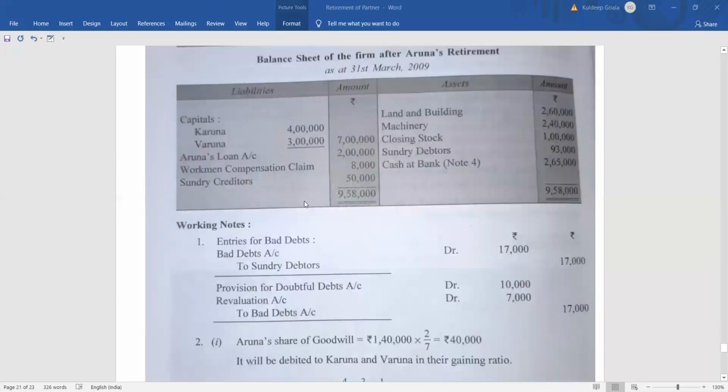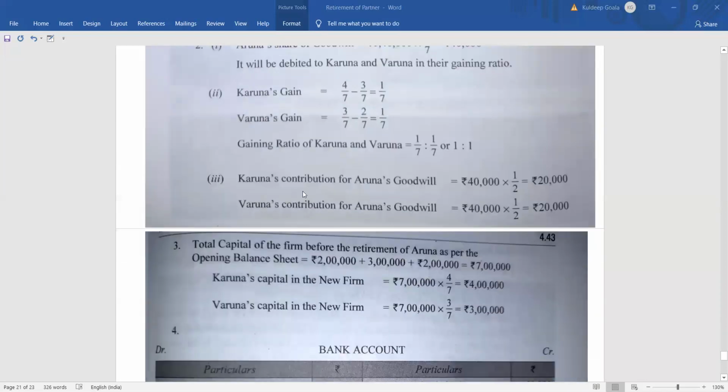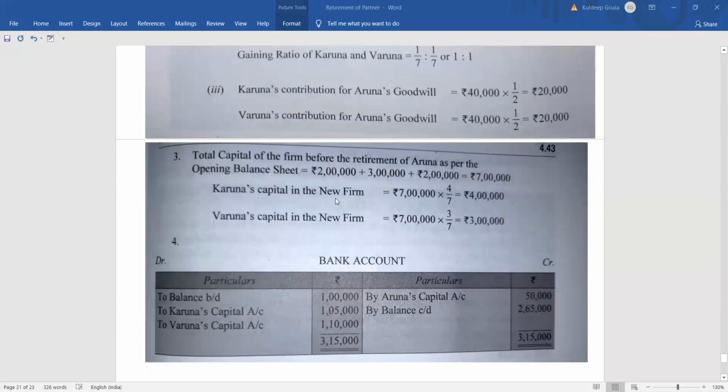So let's see how much we will give. What will be the contribution of capital? The total capital is 7 lakh, right? So Karuna should have a capital of 4 lakh, because 7 lakh in the new ratio of 4:3 comes to 4 lakh in case of Karuna. How much will Karuna's capital be? It will be 7 lakh into 4/7. That 4/7 is nothing but the new ratio, 4:3. So 4/7 in case of Karuna will be 4 lakh, and Varuna will be 3/7, so it is coming to 3 lakh, right?